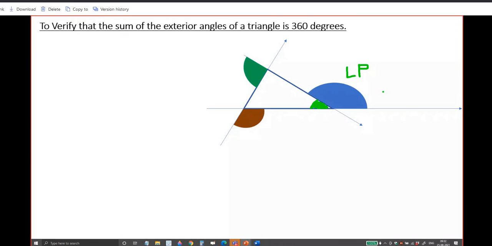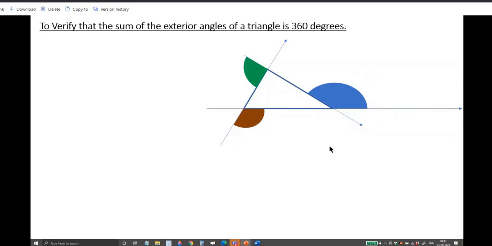What is that pair called? Linear, sir. Yes. So here an interior angle and its corresponding exterior angle form a linear pair. Likewise, here this angle, triangle, sir. Am I audible? Yes, sir.